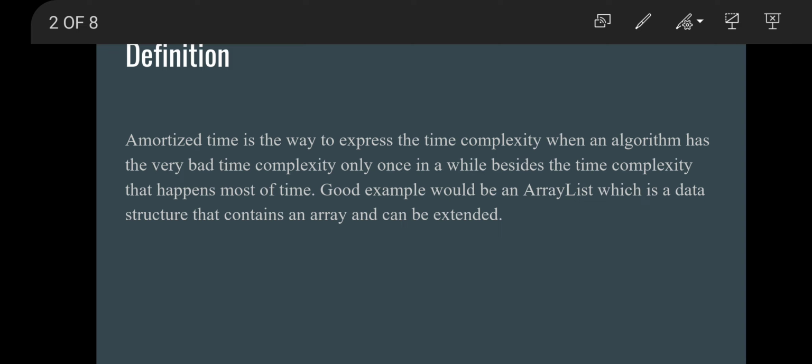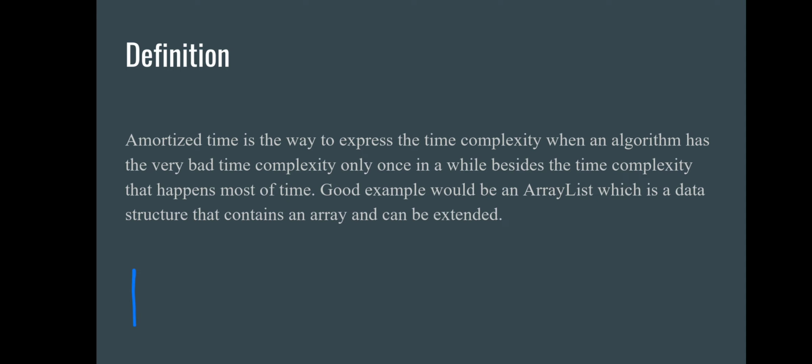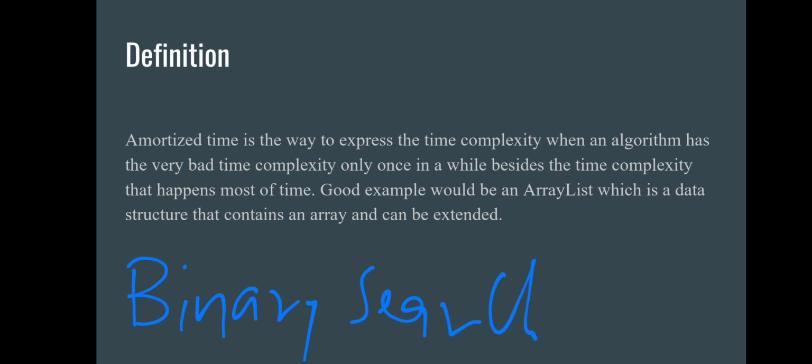Amortized time is a way to express the time complexity when an algorithm has a very bad time complexity only once in a while, besides the time complexity that happens most of the time. In simple words, like in binary search, we have time complexity of log n.